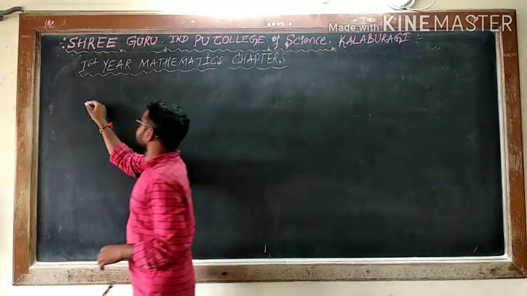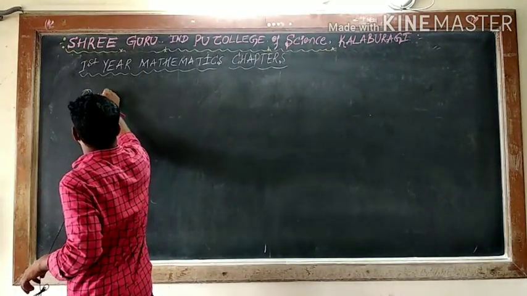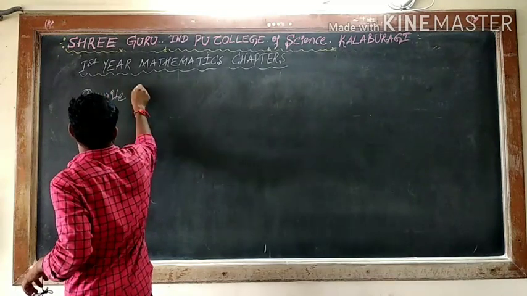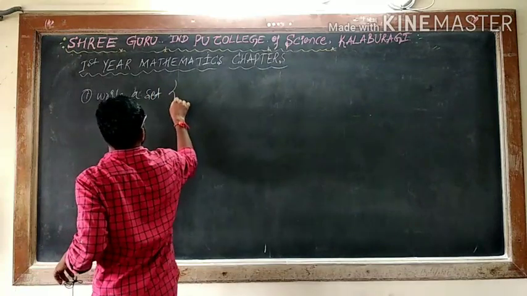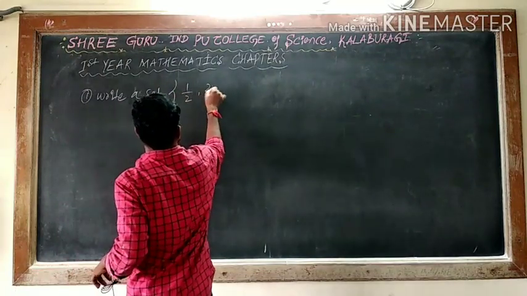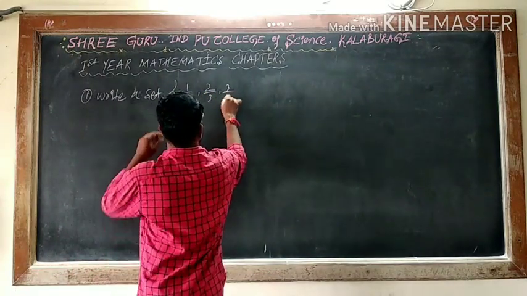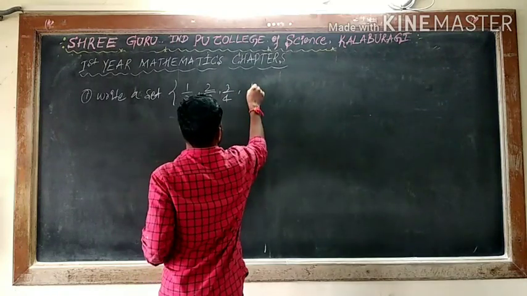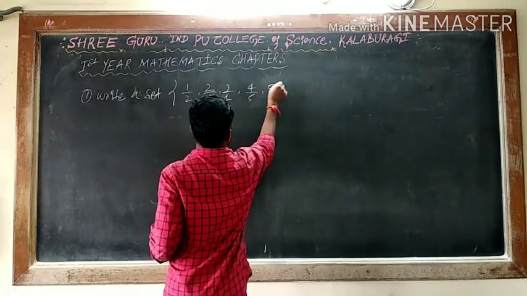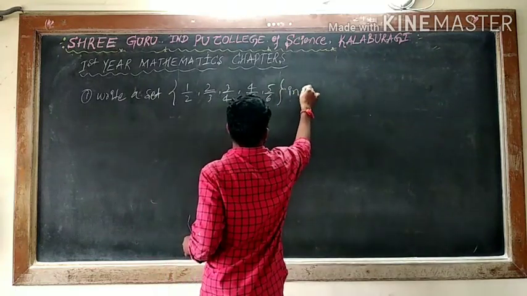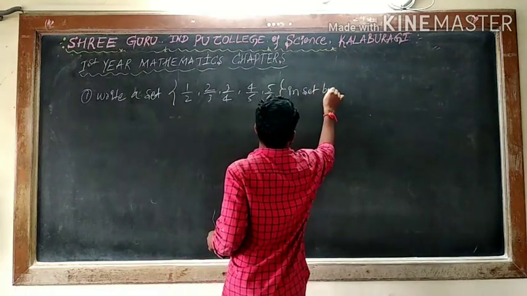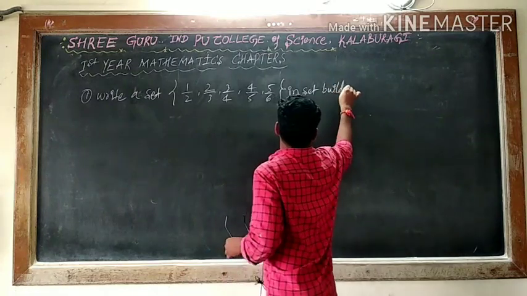First one: write a set 1 by 2, 2 by 3, 3 by 4, 4 by 5, 5 by 6 in set builder form.